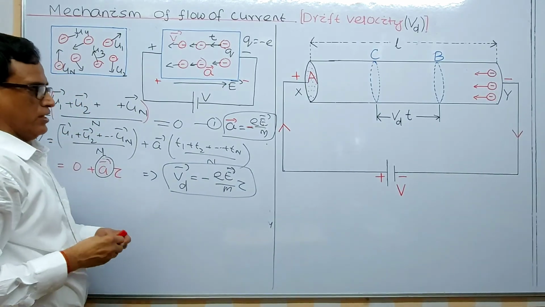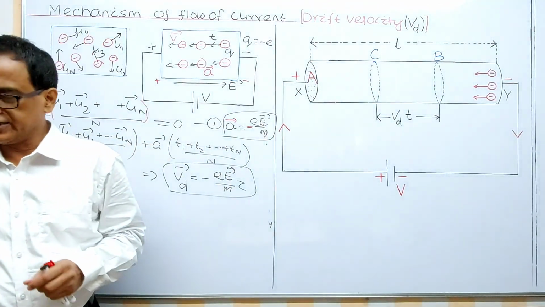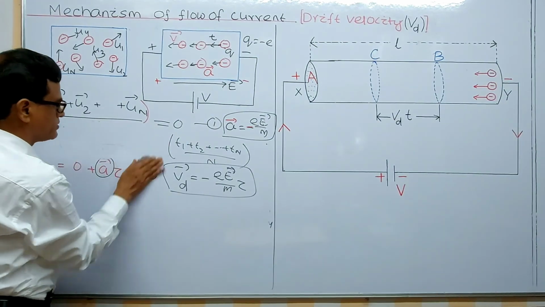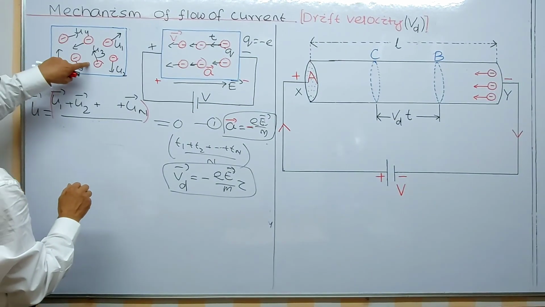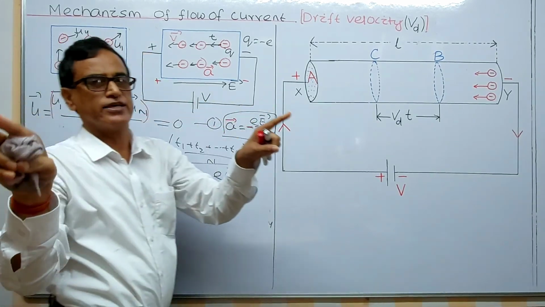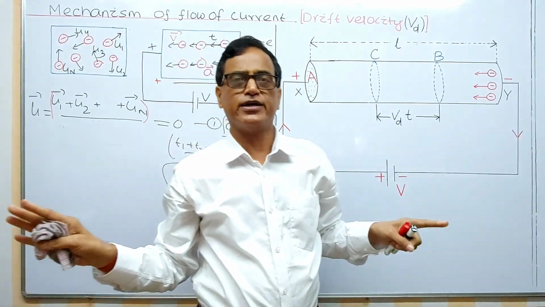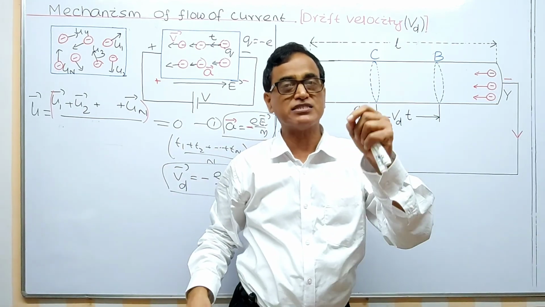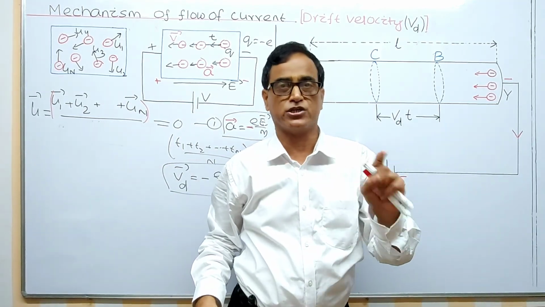Now the main conclusion of the discussion is, whenever at room temperature electrons move here and there, they move randomly, with all possible velocities in all possible directions. So the average velocity of an electron is 0, but the average speed is not 0.